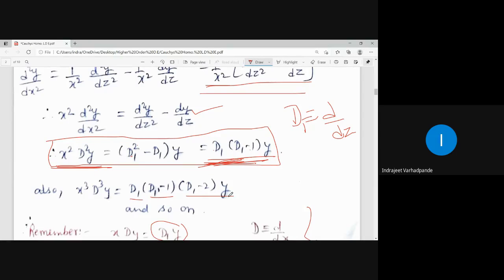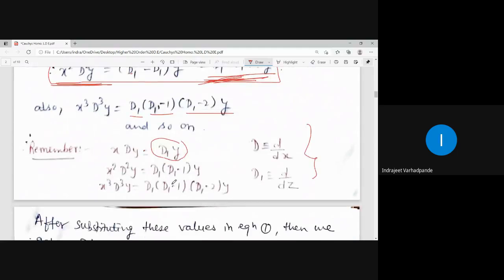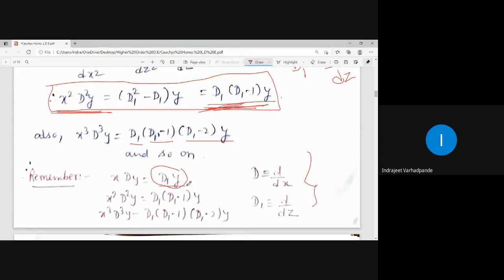So always remember the points. What we require is x dy is d1 y. x square d square y is d1 into d1 minus 1 y. x cube d cube y is d1 into d1 minus 1 into d1 minus 2 y. D is the original differential operator d by dx. D1 is the new differential operator d by dz, which is generated from the given substitution. Noted down up to this? D is d by dx. D1 is d by dz.